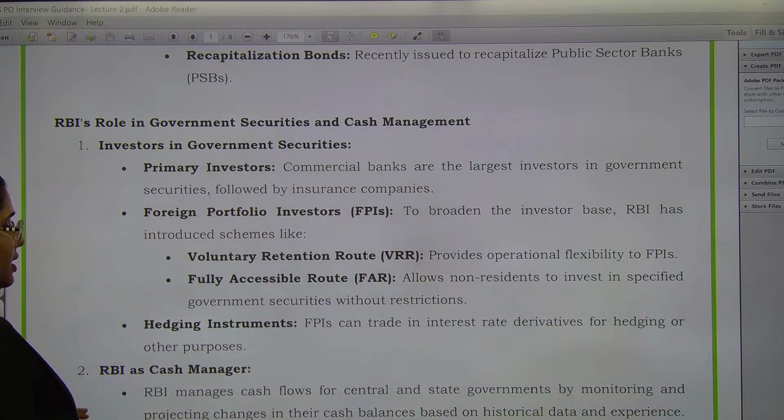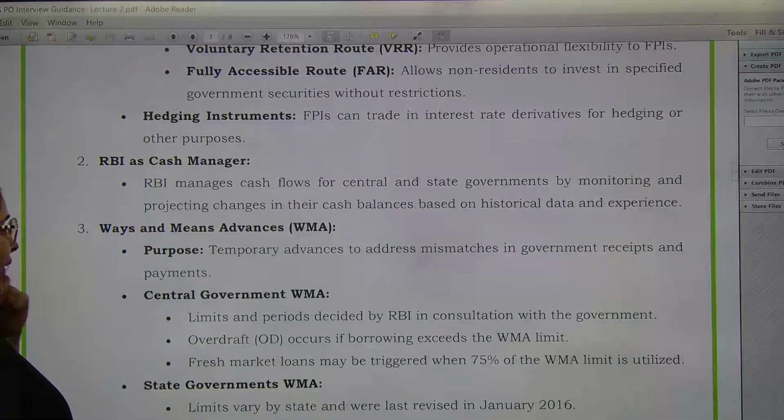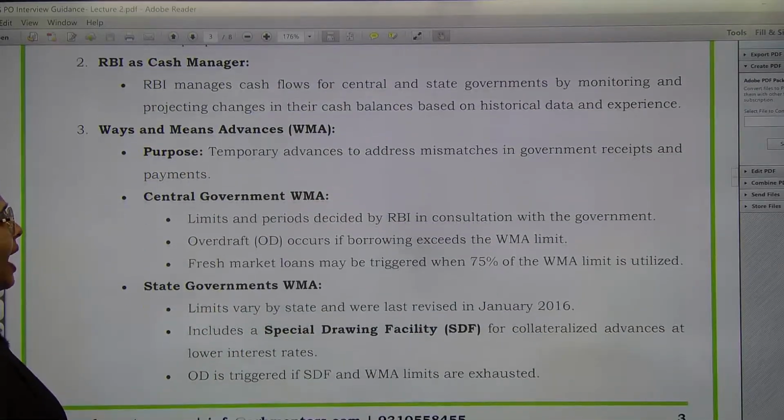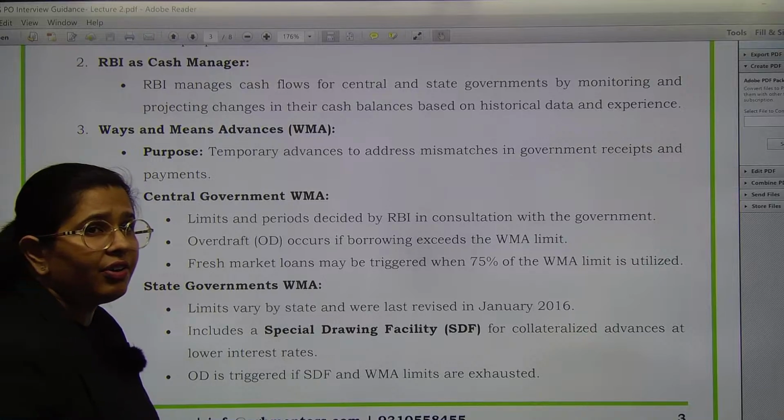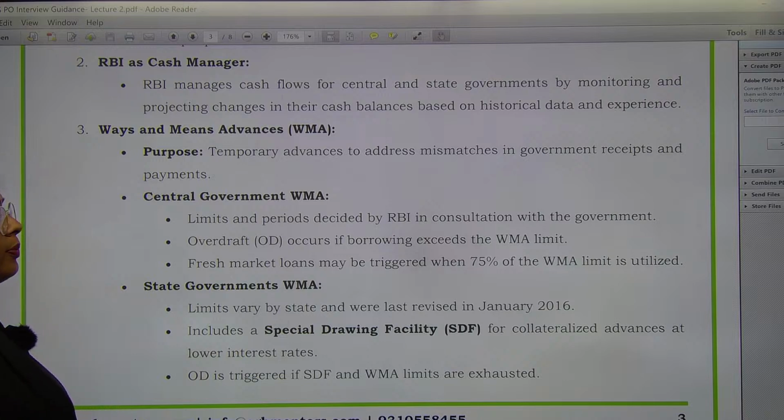RBI also manages the cash. We have already seen that. For the central bank, what would be the limit of the advances that is given for temporary mismatches? It would be decided by RBI in consultation with the government. ठीक है, state governments are also provided with this particular facility.